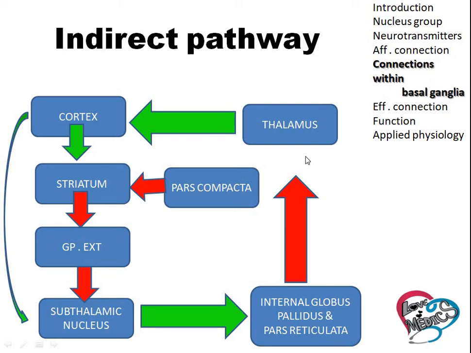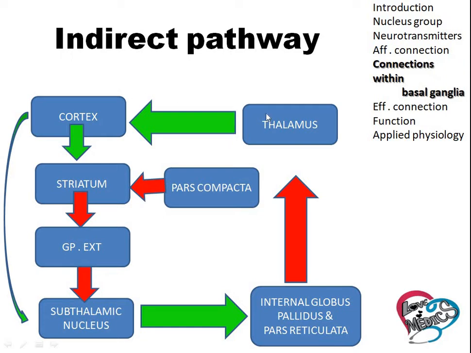Now, indirect pathway. First, the thalamus sends the signal to the cortex, and the cortex sends to the striatum, and the striatum sends the signal to the globus pallidus externa, subthalamic nucleus, and then internal globus pallidus and pars reticulata, and that signal is sent to the thalamus. Then it's sent to the cortex. The thalamus sends the signal to the cortex.